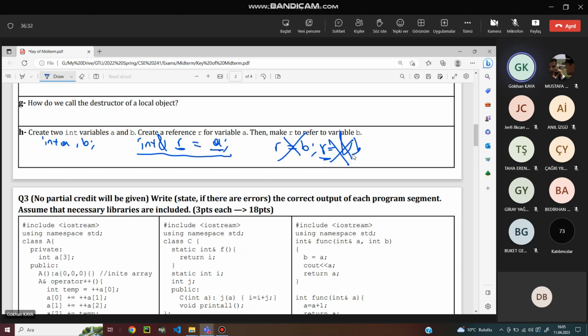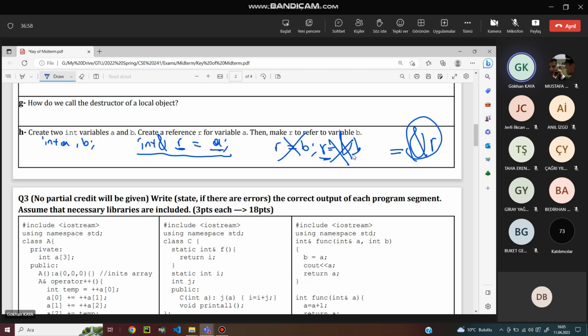You cannot assign anything to address of b. If you just try to extract the address of b and assign it to r, r would have to be a pointer. But r is just a reference. That's the difference between a reference and a pointer: a reference is not a variable, a pointer is a variable. If you assign address of b to address of r, this is not assignable.